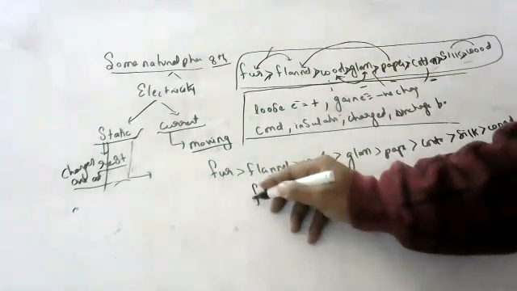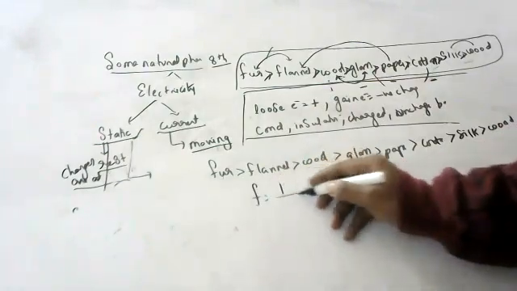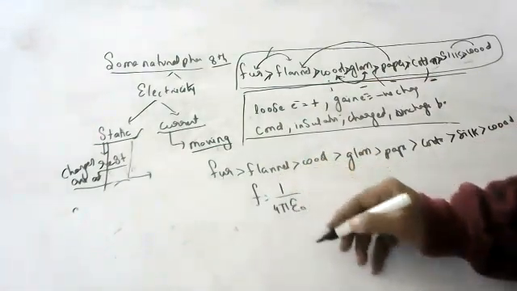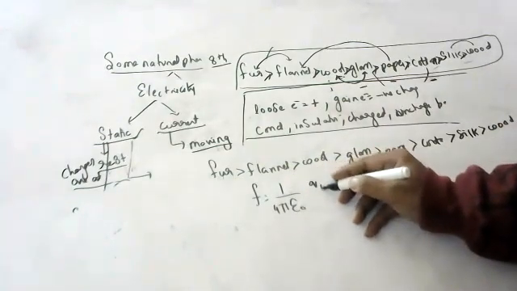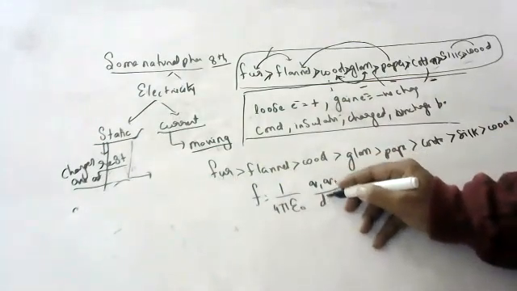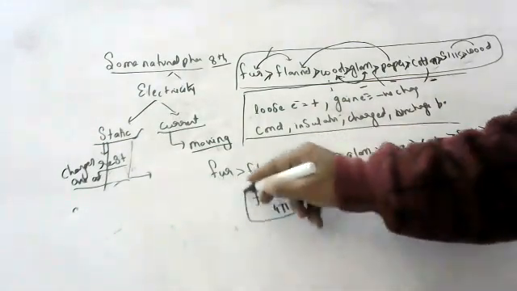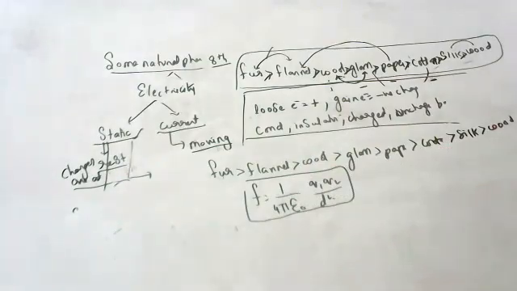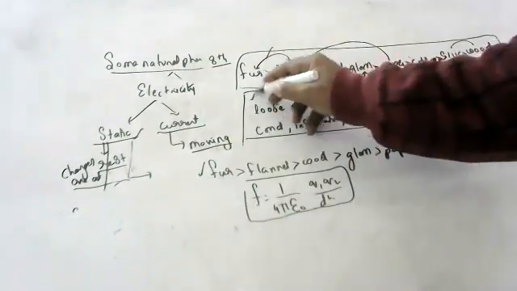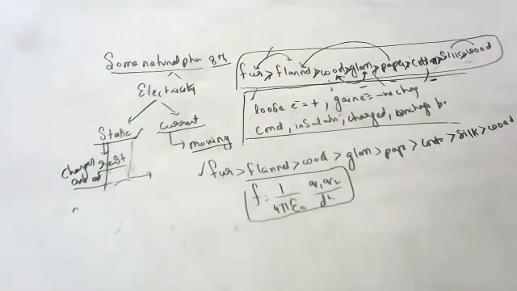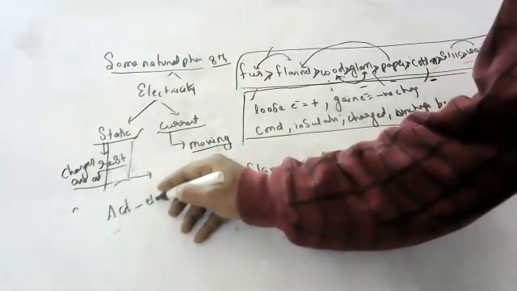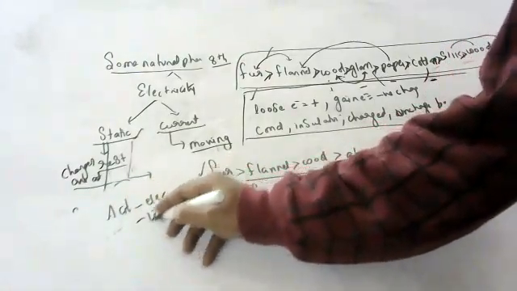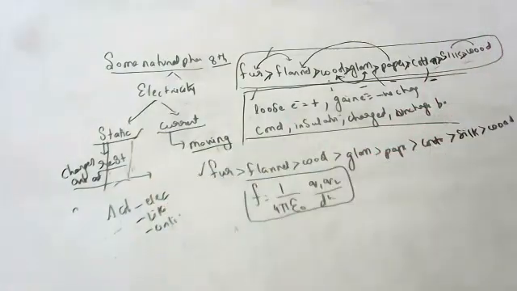And what is Coulomb's inverse square formula we studied? 1 by 4 pi epsilon naught, where epsilon naught is the permittivity of the medium, q1 q2 by r square or d square. This is called Coulomb's inverse square law. You already did three or four sums based on this. These are some definitions in static electricity. Tomorrow we will study some activities: what is an electroscope, how like charges repel and unlike charges attract.